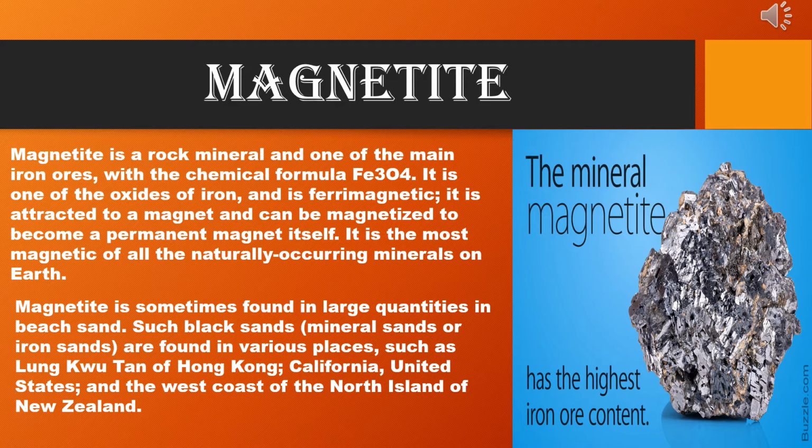Now magnetite is a rock mineral and one of the main iron ores, with the chemical formula Fe3O4. It is one of the oxides of iron and is ferrimagnetic. It is attracted to a magnet and can be magnetized to become a permanent magnet itself. It is the most magnetic of all the naturally occurring minerals on Earth. Magnetite is sometimes found in large quantities in beach sand.